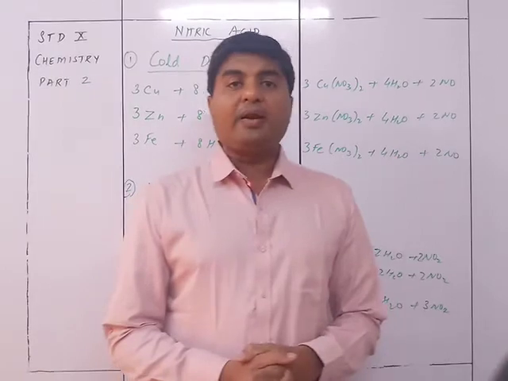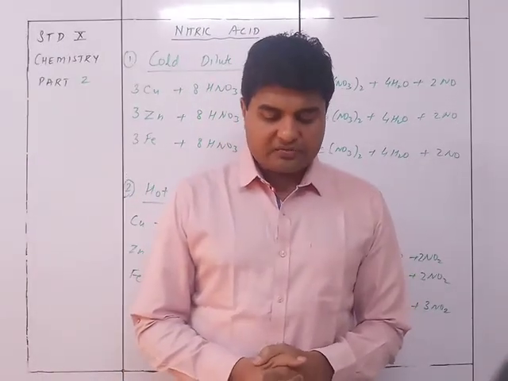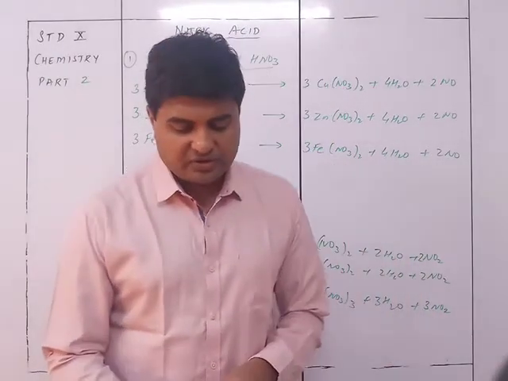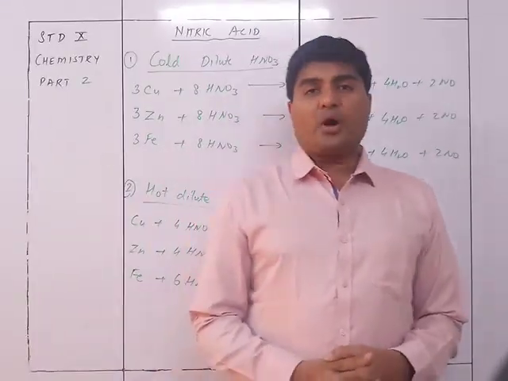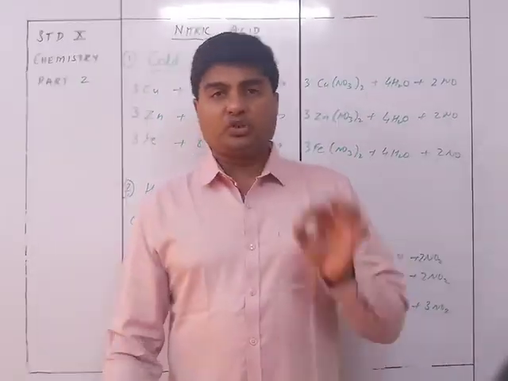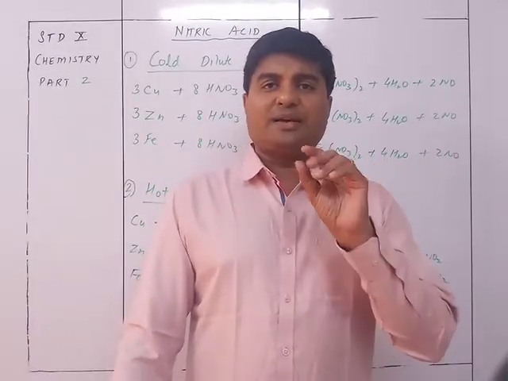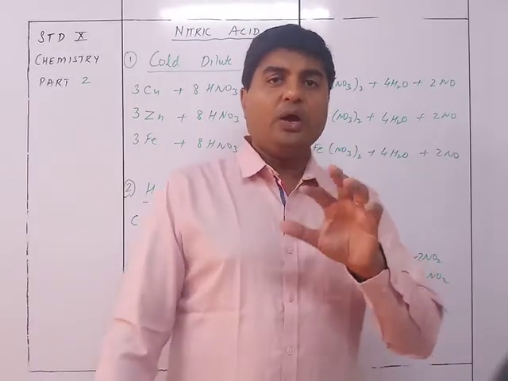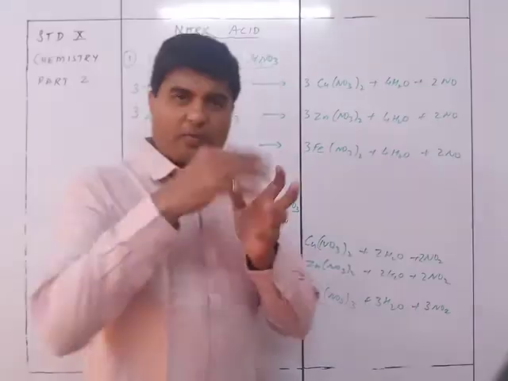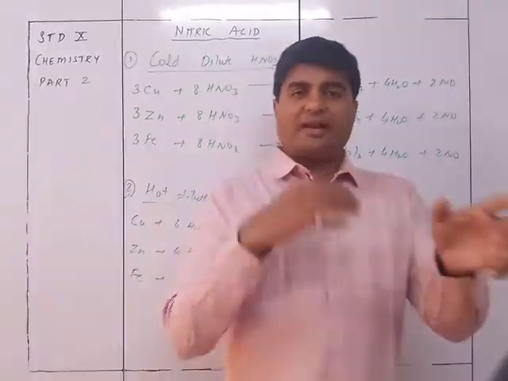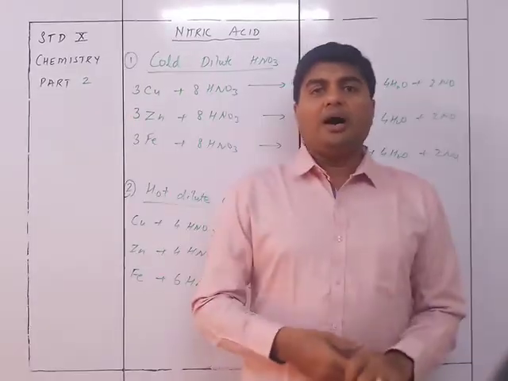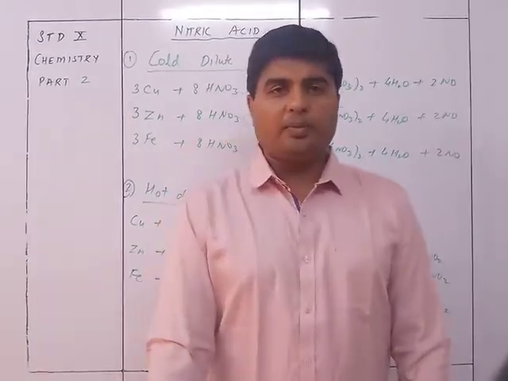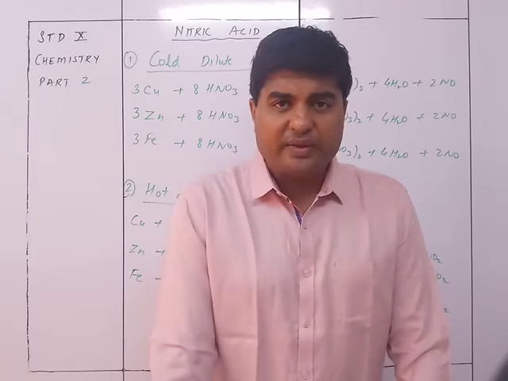Iron and aluminum are rendered passive due to the formation of a thin oxide coating on the surface of the metal, which prevents further reaction. As soon as the reaction starts, aluminum oxide and iron oxide are formed on it, which does not allow further reaction of the metal with the acid.